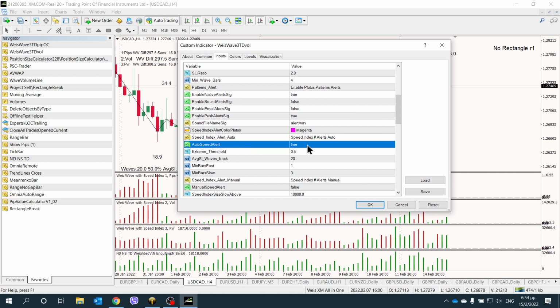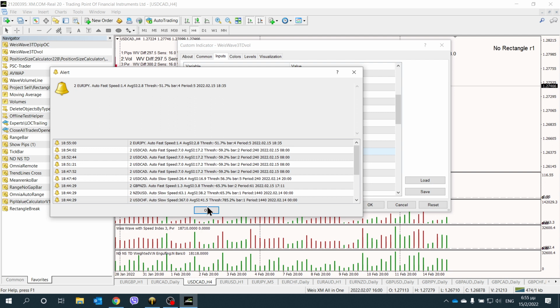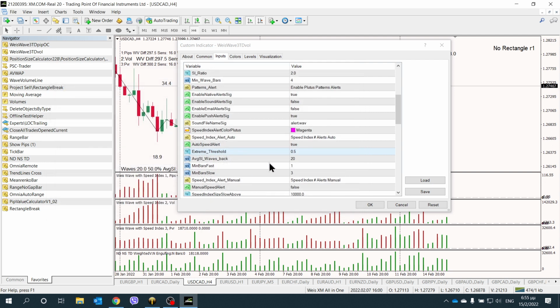If we set this to true, this will be valid and will be able to alert us. Alert us what? The extreme threshold. In this case, we're getting some alerts already. It's 0.5. This means that anything above 50% of the average will be considered a slow wave, and anything less than 50% of the average will be considered a fast wave.